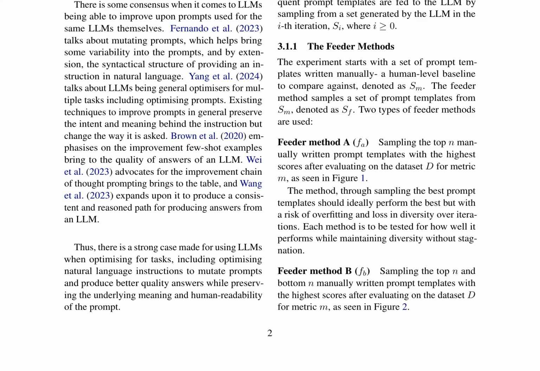Two types of feeder methods are employed. Feeder method A, FA, samples the top-n manually written prompt templates with the highest scores based on a dataset D and metric M, whereas feeder method B, FB, samples both the top-n and bottom-n manually written prompt templates with the highest scores. The performance of each method is evaluated in terms of its ability to maintain diversity without stagnation. By iteratively generating and refining prompts, these methodologies aim to create more effective and coherent hard prompts for LLMs, ultimately enhancing their performance and reliability.